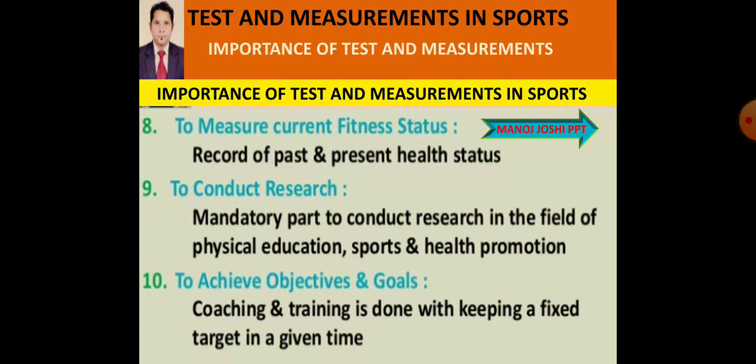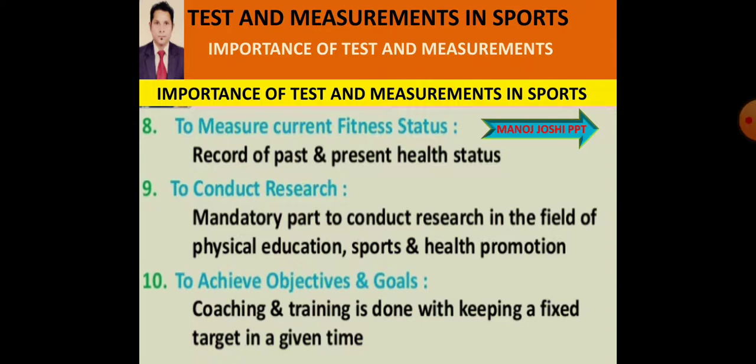In normal life also, we are not achieving anything directly at once. We have to go through various tests and measurements, then we achieve our ultimate goal and objective of life.